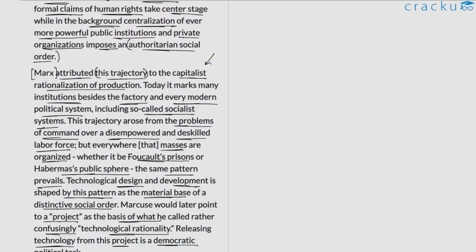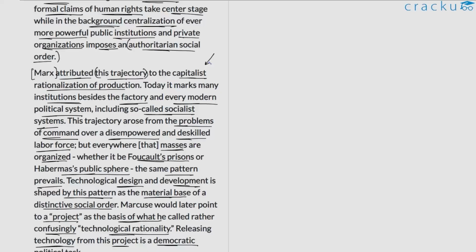So capitalist rationalization of production is a concept that is related to capitalism, which is an economic system. I hope that's understood. And the primary objective of rationalization of production is to improve or increase efficiency and productivity through the use of technology. So this is how the idea of technology fits into this earlier concept that we were told about.